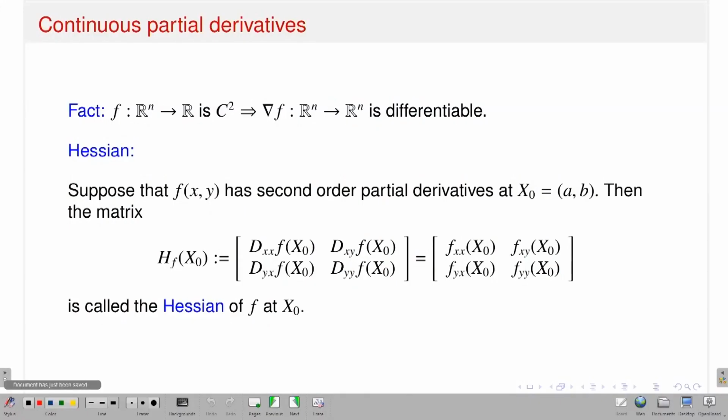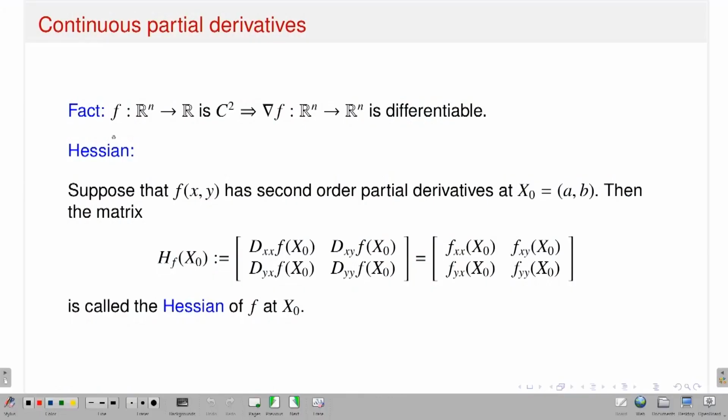Okay. Now once I have these notions of a C1 function, C2 function or Cn function, I will introduce the notion of the Hessian. What is this? Suppose you have a function from Rn to R and suppose this is in C2. Now I already introduced the notion: C2 means the second order partial derivatives of f exist and they are continuous. That immediately implies that my gradient function, which is a function from Rn to Rn, that means x goes to grad f of x, which is nothing but d1 f(x) up to dn f(x), okay, the gradient function, should be differentiable.